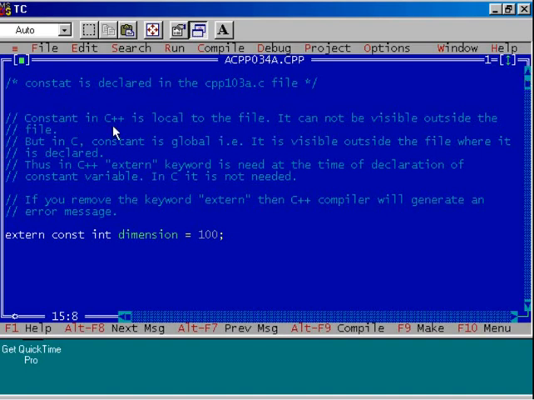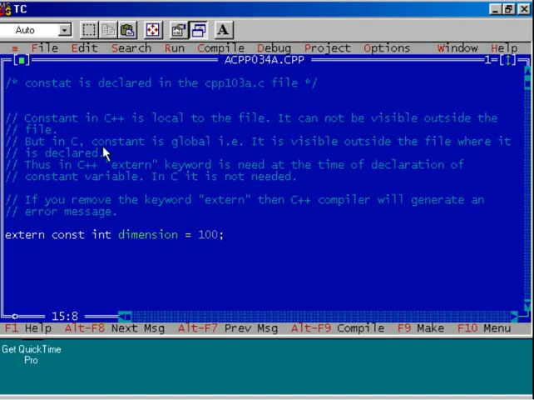A constant in C++ is local to the file. It cannot be visible outside the file. So if you declare the constant named dimension without using the extern keyword, that is const int dimension equal to 100, then this constant variable is visible only inside this file, namely acpp034a.cpp.